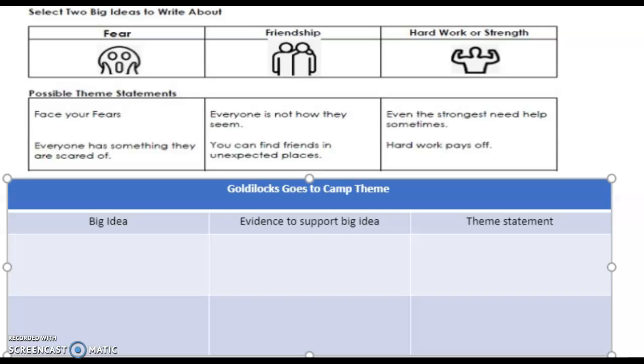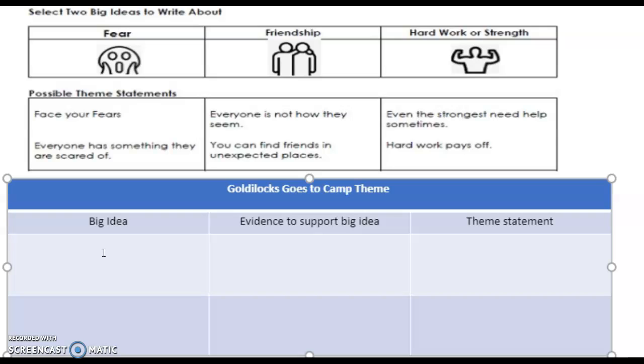Okay, there's also tied in there a big idea of hard work or strength because they had to work very hard to overcome those fears. So in your at-home learning packet or on Seesaw or on a sheet of paper, you can draw this chart. Okay, we're going to be using this chart to complete our work. So the first one I want to do with you guys, again, all of this will be supported on Seesaw for those of you who are able to use that learning platform.